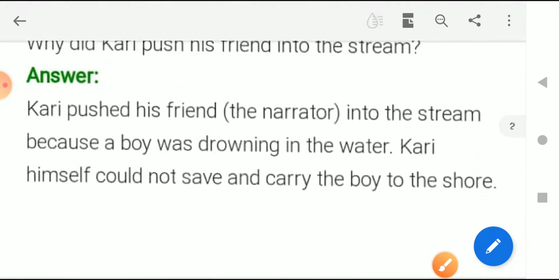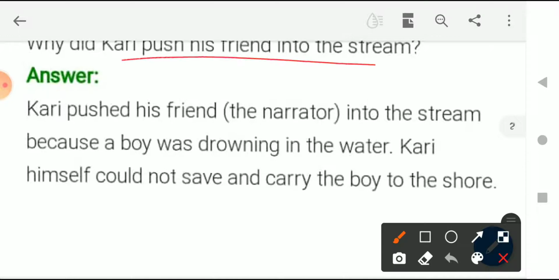Next is: Why did Curry push his friend into the stream? Friend means what? Who is the friend here? The narrator. What was the reason that he pushed him into the river?